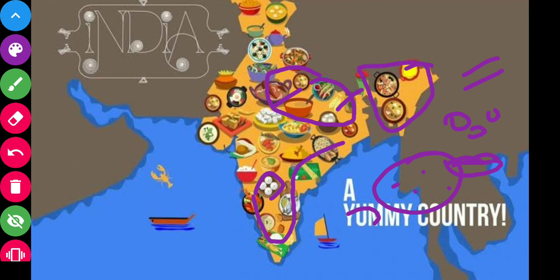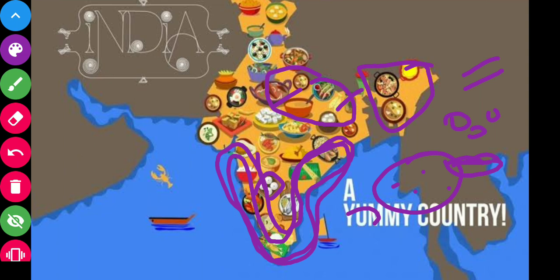In coastal areas, the regions located near the sea, you will find mostly fish products, meals made with fish and rice. In the western part of India, you will find some different types of food. So we saw that different types of foods are found or consumed in our meals.